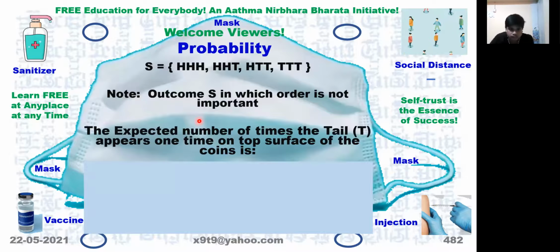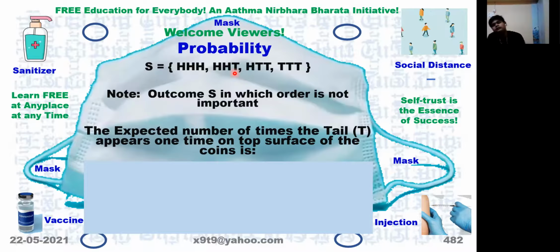Now, what is the expected number of times the tail appears 1 time on top surface of the coin? 3 by 8, because it is this combination where T is coming 1 time. So it can be THH or HHT or HTH. These are the three possibilities.